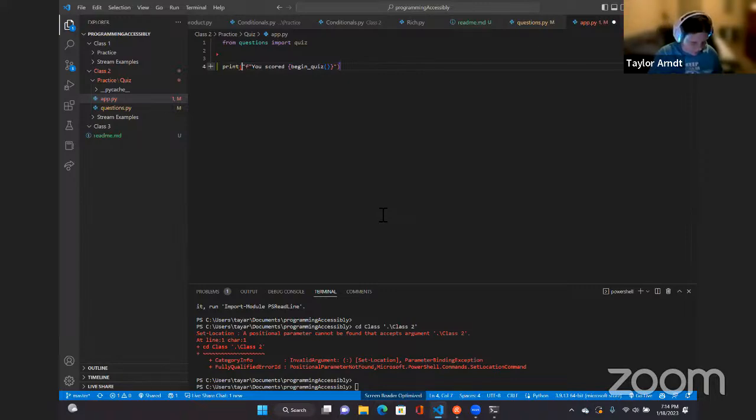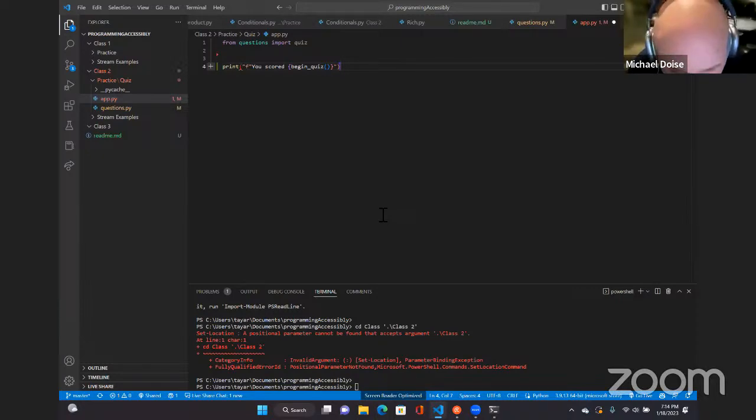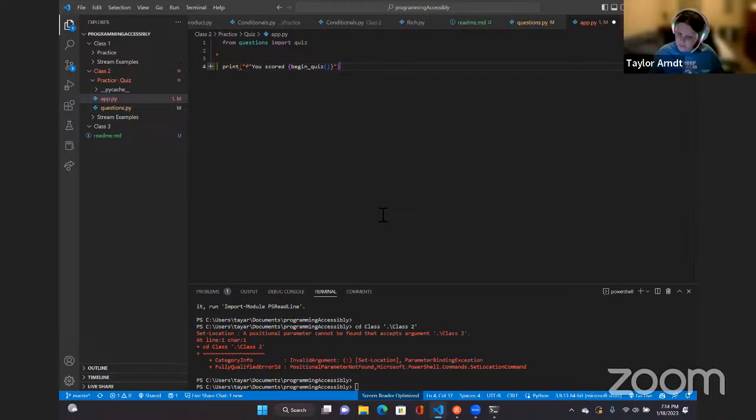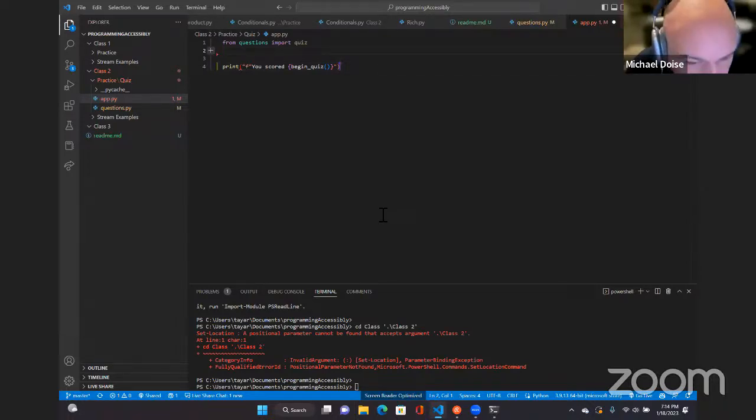Are you fixing your error? I am, but your typing cursor is kind of messing with me a little bit. Can you move your cursor? Print left paren, quote F quote use stored left brace begin quiz left paren right paren right brace quote right paren. I moved it. Did you go up a line? Oh no. There we go. That helps. Okay, why isn't that working?